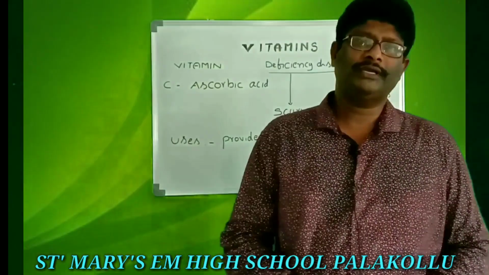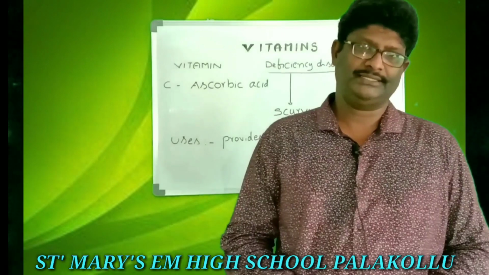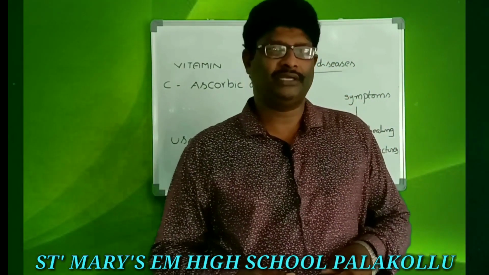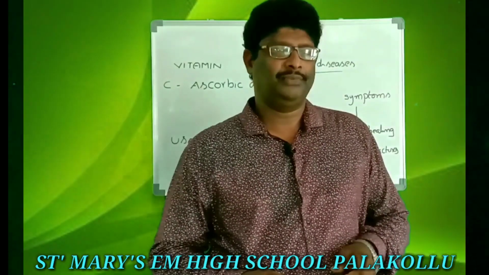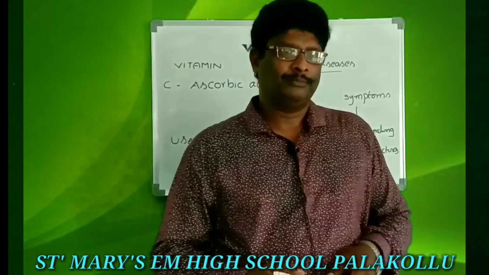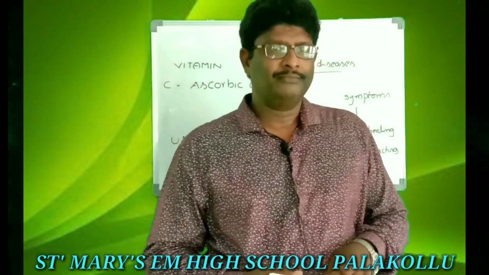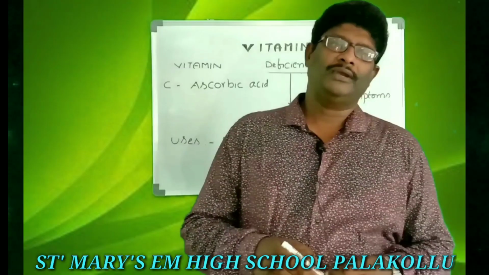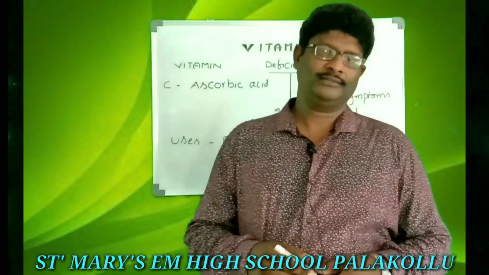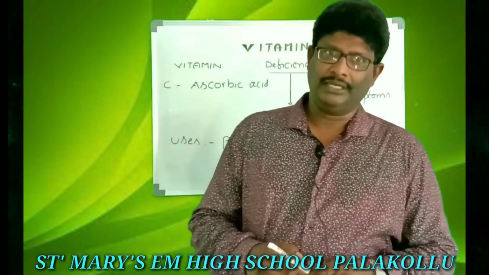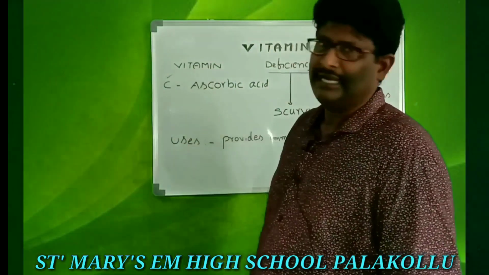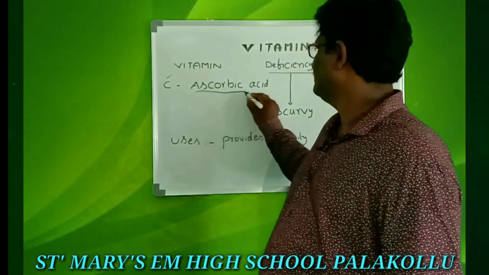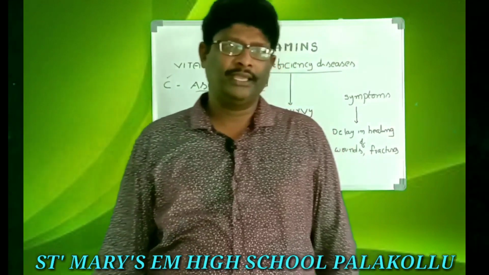Up to now we have been discussing B complex vitamins. What are they? B1, B2, B3, B5, B7, B9, B12. These are all B complex vitamins. Now we are discussing vitamin C, which is also a water soluble vitamin. The scientific name for vitamin C is ascorbic acid. What is that? Ascorbic acid.